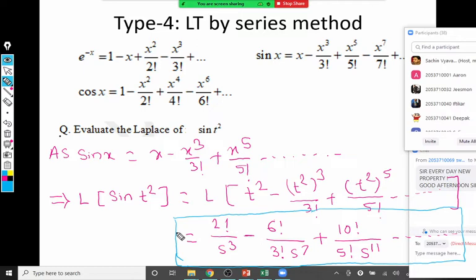So this question, if it comes in the exam, the weightage will be 2 marks. It's a 2 mark question only. Just use a series and take the Laplace.